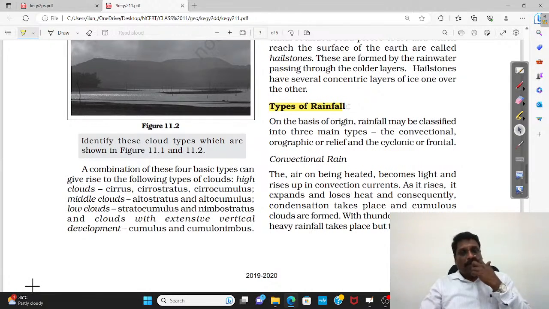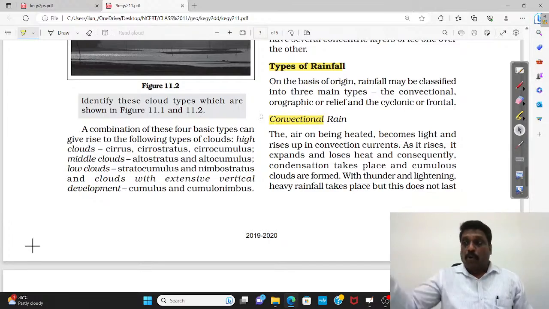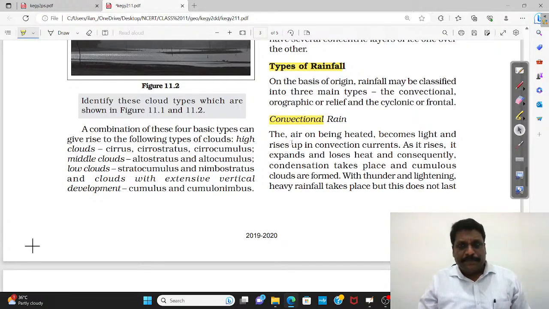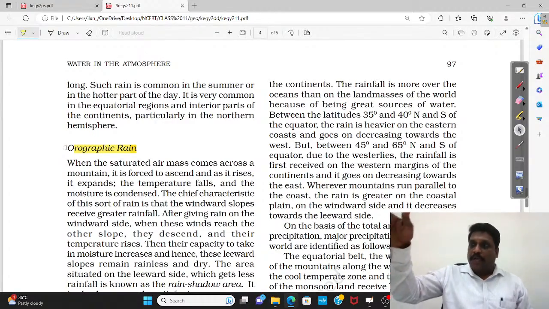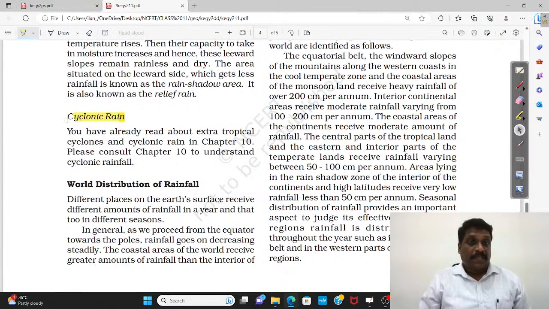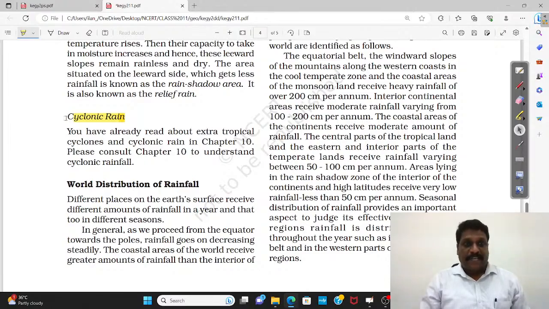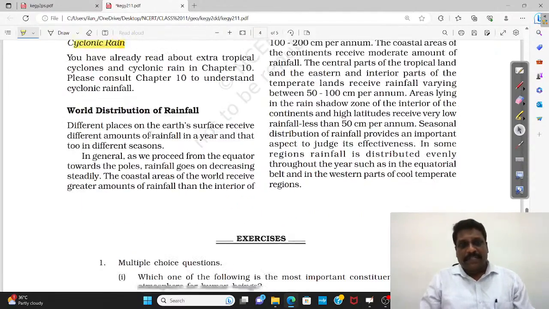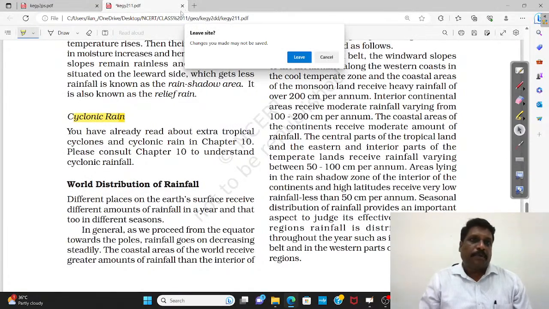And we also have types of rainfall, how exactly rainfall happens. If the air mass rises, goes for condensation and results in precipitation, I call it convectional precipitation. Convectional rainfall in the equatorial region is very common. Then I have orographic precipitation: if precipitation is happening along the slope of a mountain, you call it orographic rainfall. Cyclonic rainfall: if cyclones are bringing rainfall, you call it cyclonic rainfall. So that is all about this chapter.